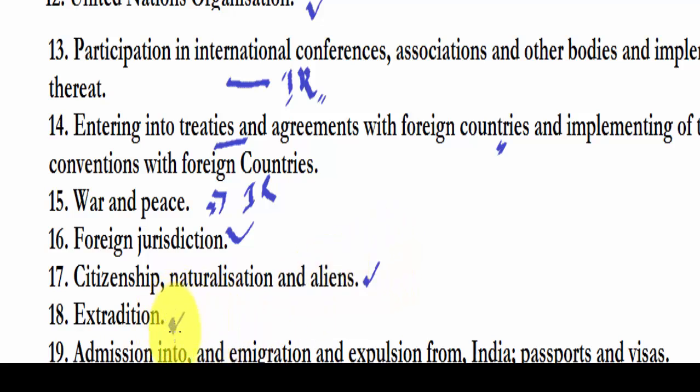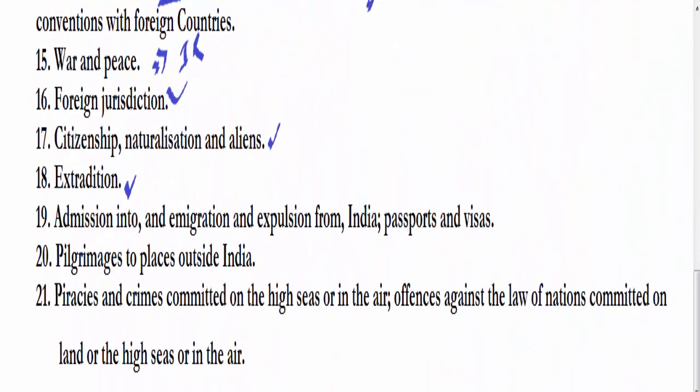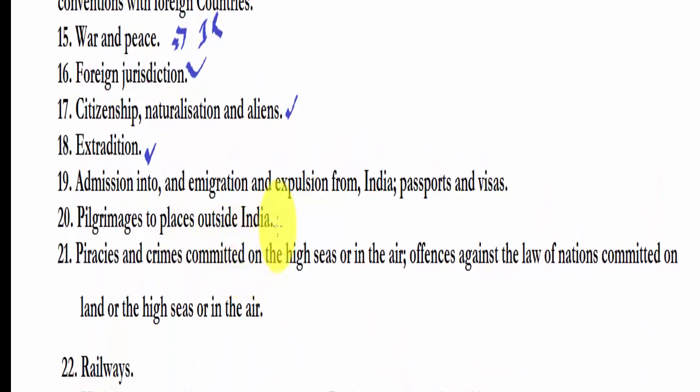Extradition, treaties have to be signed with foreign countries for the criminals to be extradited. Admission into and emigration, again IR. Passports and visas, foreign affairs. Pilgrimages to places outside India involve foreign countries and therefore IR, foreign relations. Piracies and crimes committed on the high seas or in the air, offences against the law of nations committed on land or the high seas, IR. So you can see in this way we have just completed the subjects from 1 to 21 by just relating these subjects to the categories.